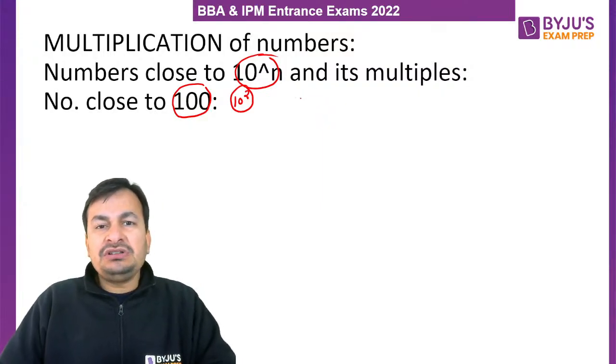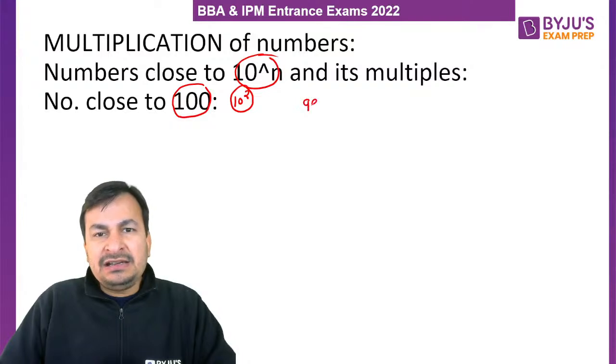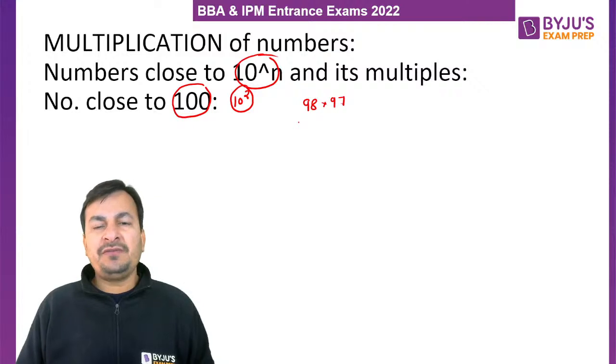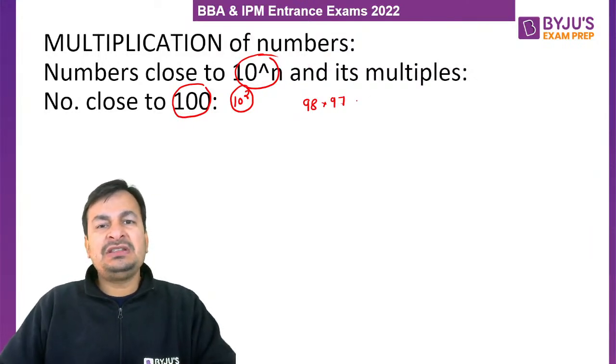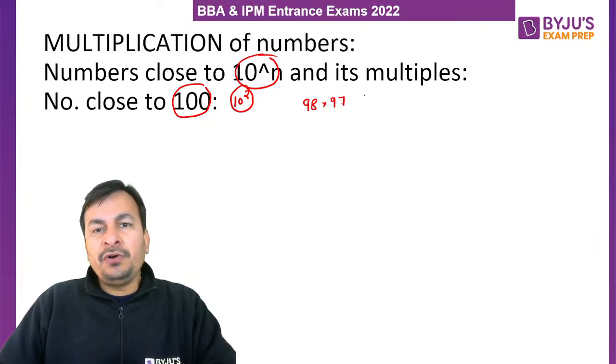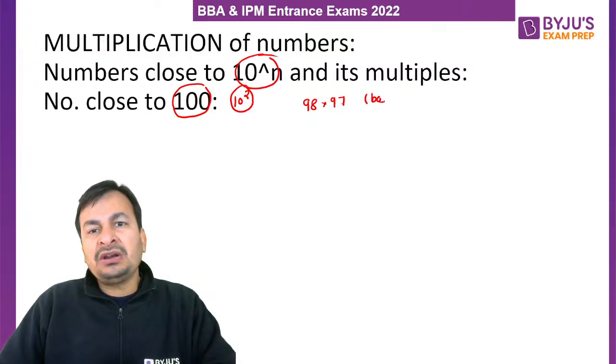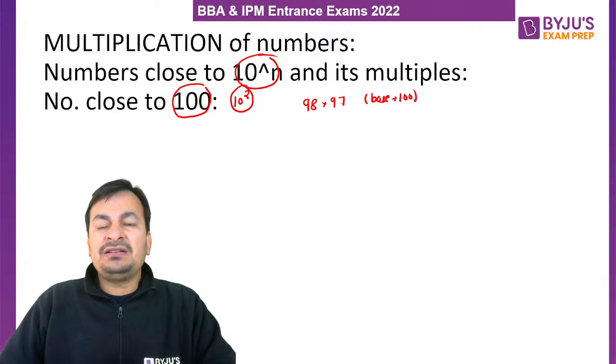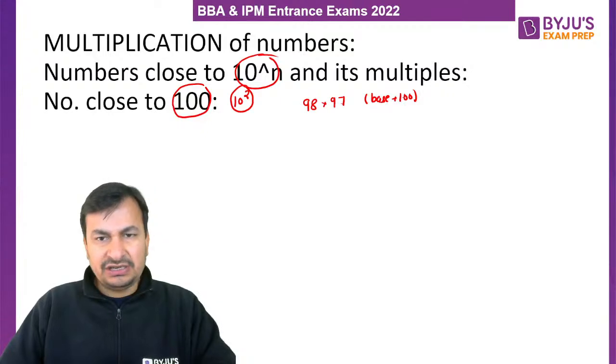चलिए, suppose we have to multiply 98 with 97. Am I clear? So first of all, both numbers are close to 10 raised to the power 2, that is 100. So we will consider 100 as base, my lovely students. All right, chaliye.